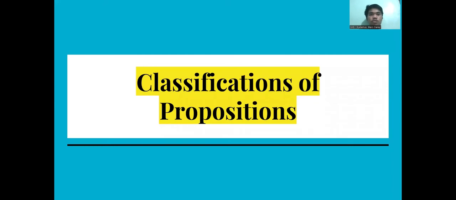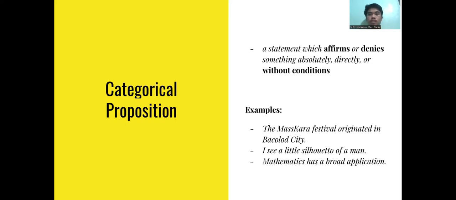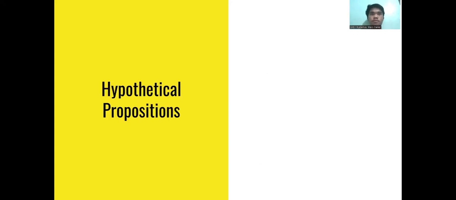Classifications of propositions. Categorical proposition, a statement which affirms or denies something absolutely, directly, or without conditions. For example, the Masskara Festival originated in Bacolod City. I see a little silhouette of a man. Mathematics has a broad application. These are direct and therefore belong in the categorical proposition.